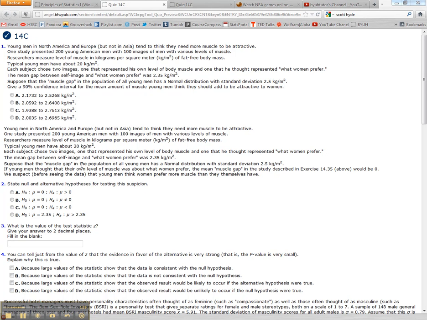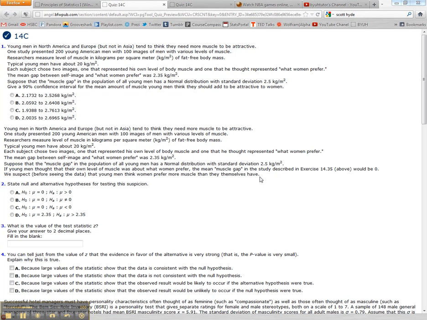The mean gap between self-image and what women prefer was 2.35 kilograms per square meter. Suppose that the muscle gap in the population of all young men has a normal distribution with standard deviation of 2.5 kilograms per meter squared. If young men thought that their own level of muscle was about what women prefer, the mean muscle gap in the study described in exercise 14.35 above would be 0. We suspect before seeing the data that the young men think women prefer more muscle than they themselves have.